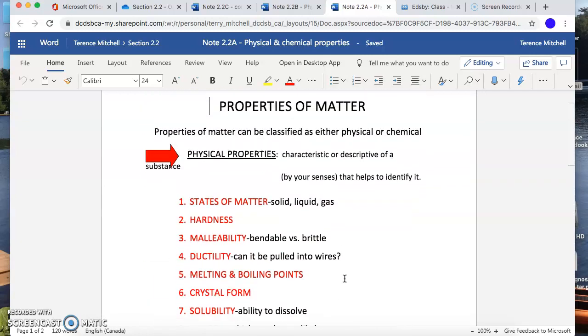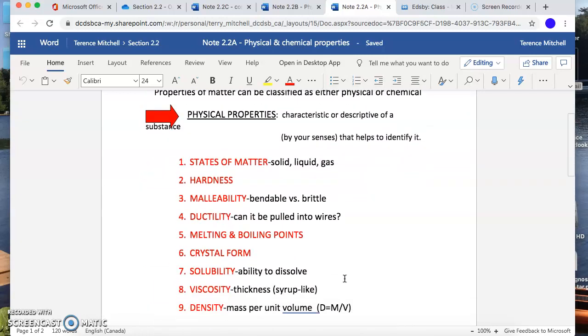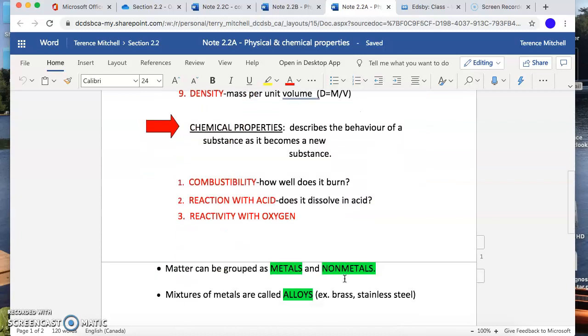So just as a review, physical properties is describing what something looks like. Chemical properties is describing how it acts. If you heat up a piece of paper warm enough, it will combust. It will start to burn. If you heat up a piece of wood hot enough, it will start to burn. I think I mentioned in class, when you bring a match to a piece of paper, you are not lighting that piece of paper on fire.